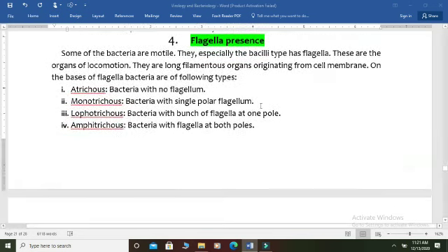Another important structure which lies outside of the bacterial body is the flagella. Flagella are structures which arise from the cell membrane and are present outside of the cell wall. Especially these are the properties of bacillus.